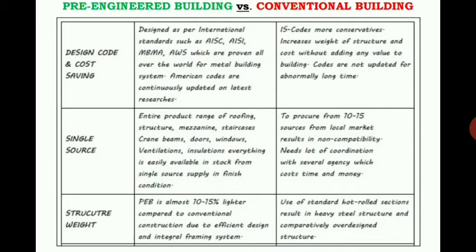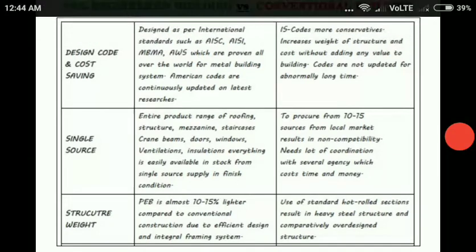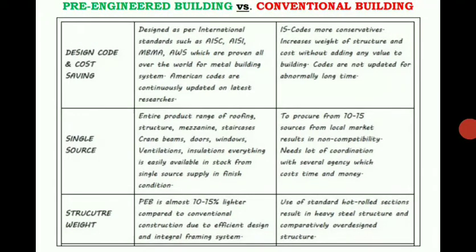With respect to structural weight, the pre-engineered building is almost 10 to 15% lighter compared to conventional construction. That is due to efficient design and integral framing systems.